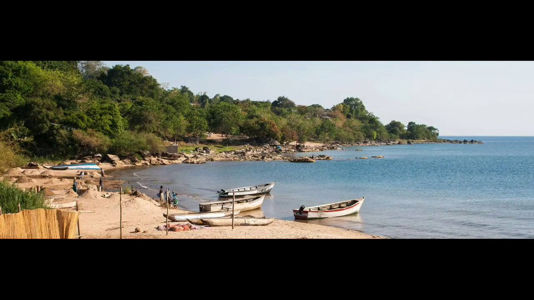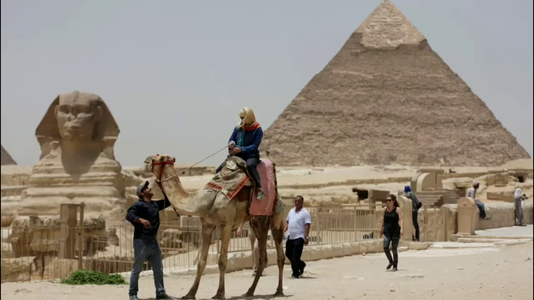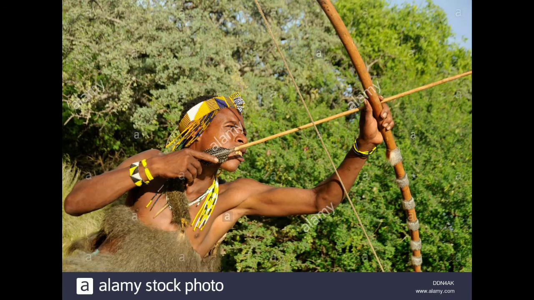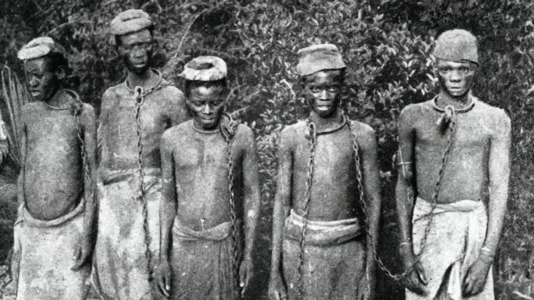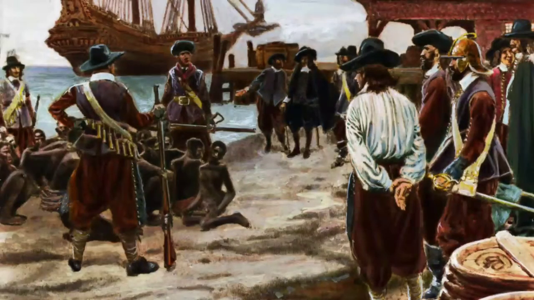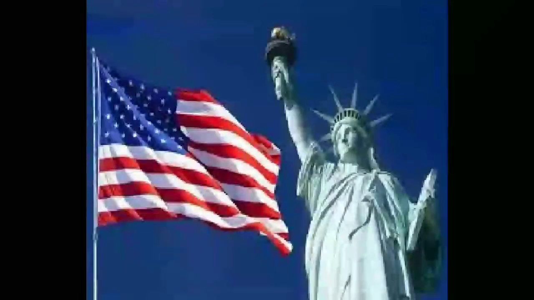Now we are going to discuss the African sea coast. There are several cities on the coast where traders from distant countries came to trade. Initially, when Europeans tried to go inland, many African tribes came into direct conflict with them. Europeans started an unfair trade, that is the slave trade, and sold them abroad, mainly to the Americas. They wanted to establish their rule over Africa and exploit its resources.